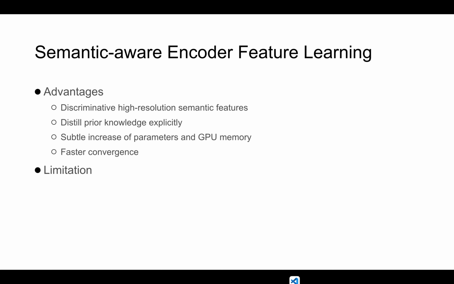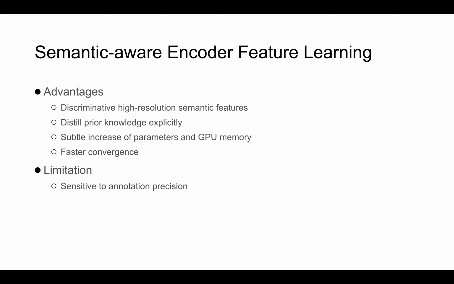The advantages are very obvious. First, it can learn discriminative high-resolution semantic features and also distill prior knowledge explicitly. And it costs just a subtle increase of parameters and GPU memory. And it can provide faster convergence.